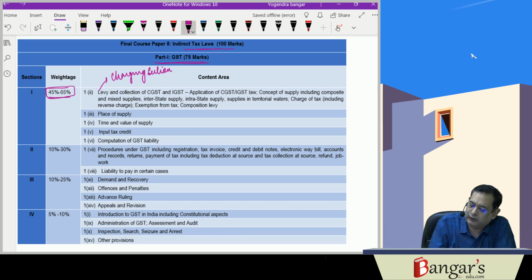Charging section under goods and services tax, that is section 9. That has been there. Then, the scope of supply, that is section 7.